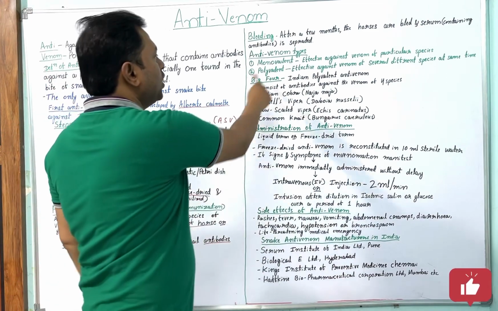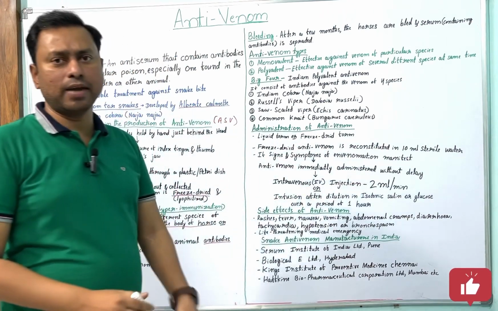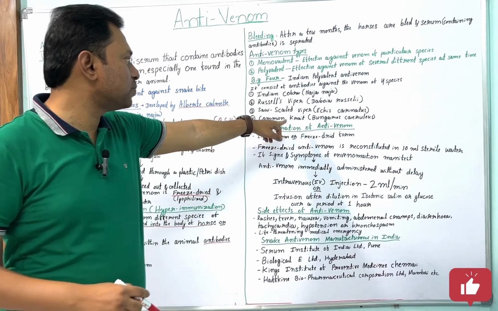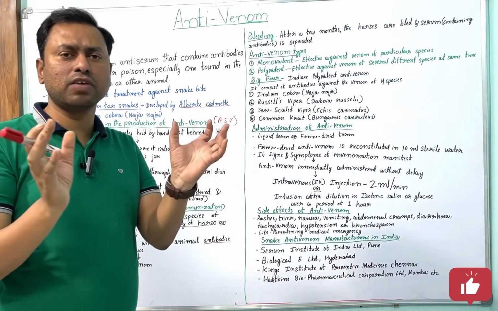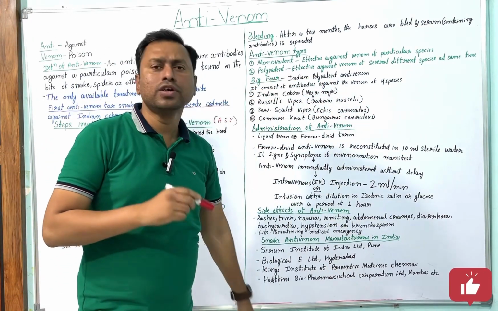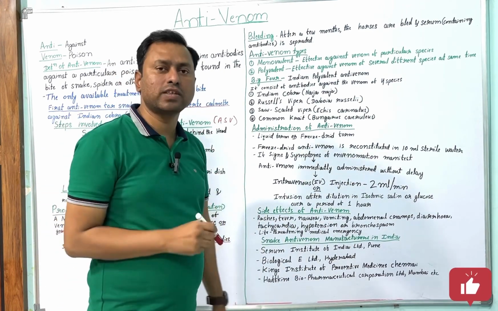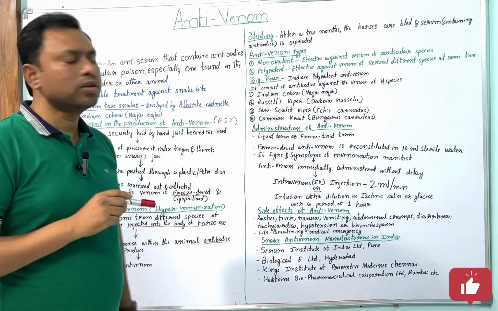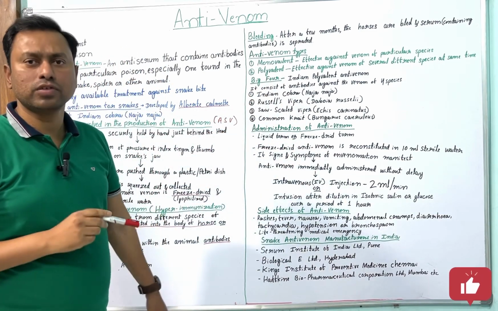And the second one is polyvalent. Polyvalent means effective against the venom of several different species at the same time, such as cobras, vipers and all these snakes of different species. That's why it is given the name polyvalent. So antivenom is mainly of two types. Nowadays in India, polyvalent is very commonly used.